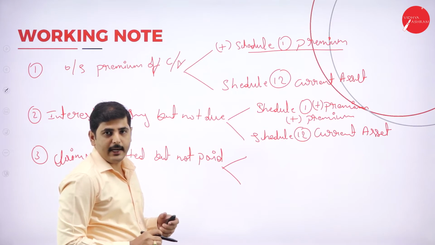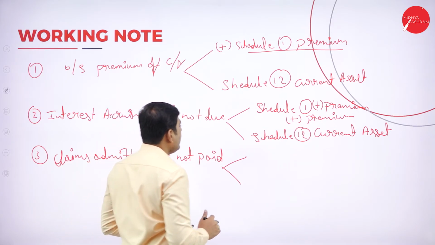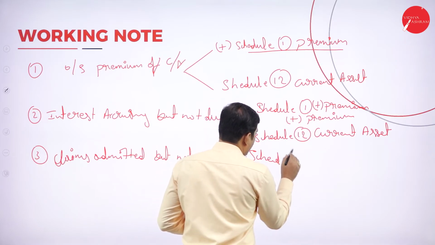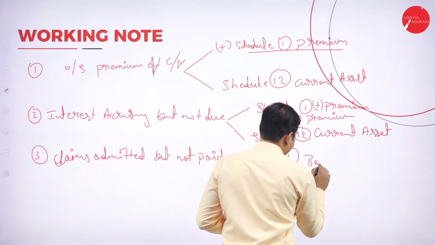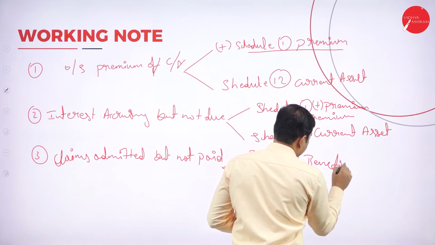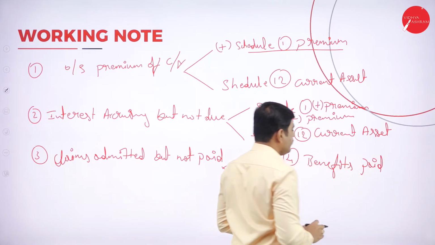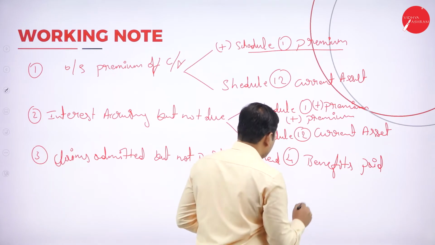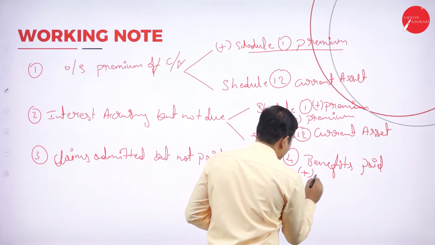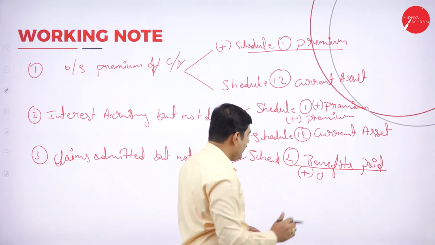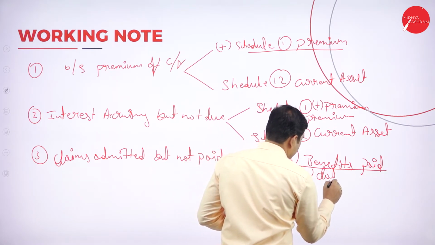If it is not paid, it is a liability. So you have to show schedule number 4, benefits paid. So we can add to claims. Add here to claims, under schedule number 4, benefits paid.